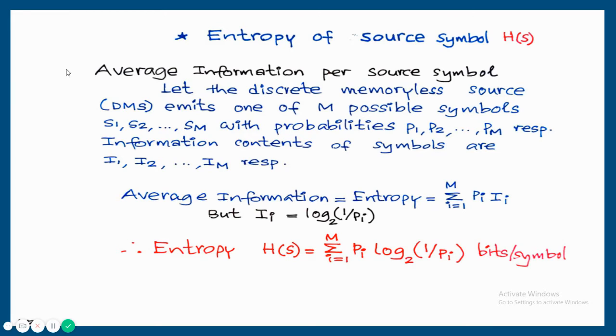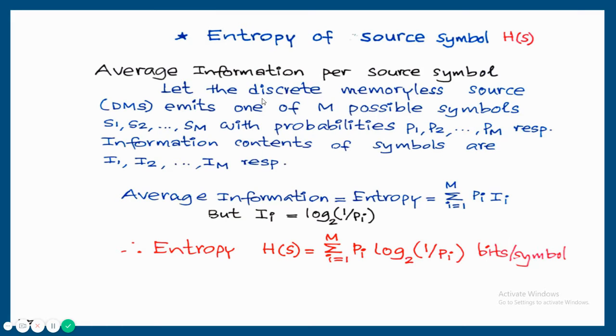Let the discrete memoryless source emit one of m possible symbols. So total number of symbols generated by this source is m, that is S1, S2, etc. Sm, with probabilities P1, P2, etc. Pm respectively. Information contents of symbols are I1, I2, etc. Im respectively. So we know how to calculate the information content. I1 is equal to log 1 by P1, I2 is equal to log of 1 by P2, etc.